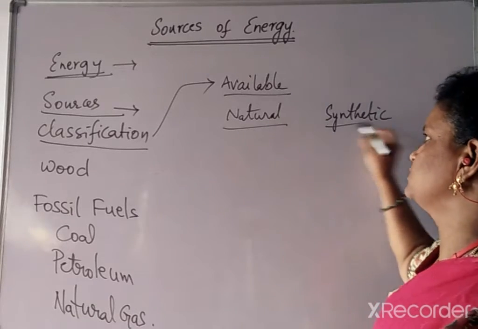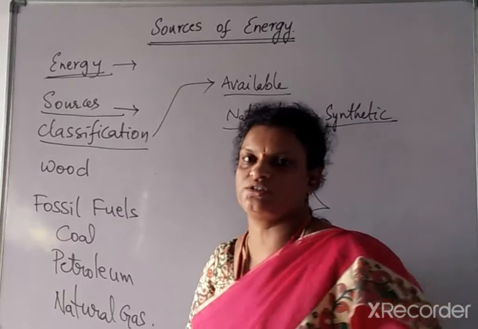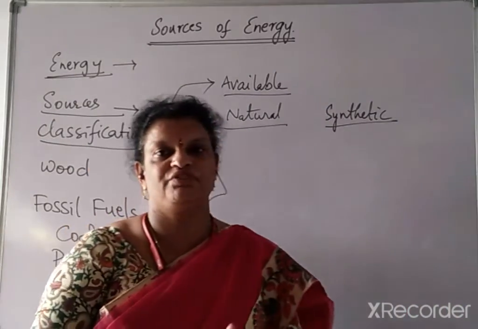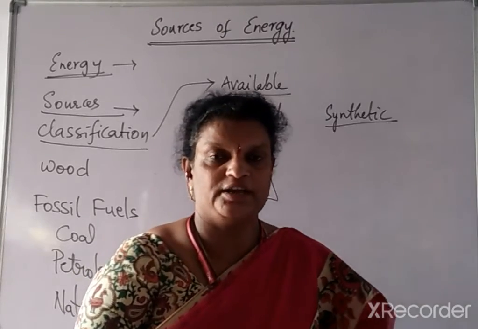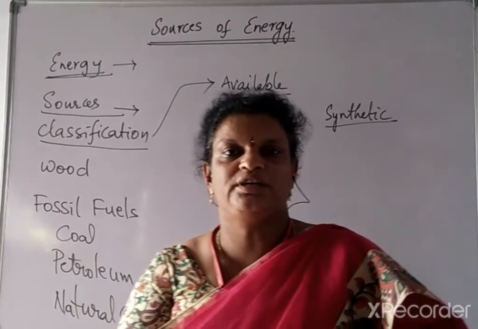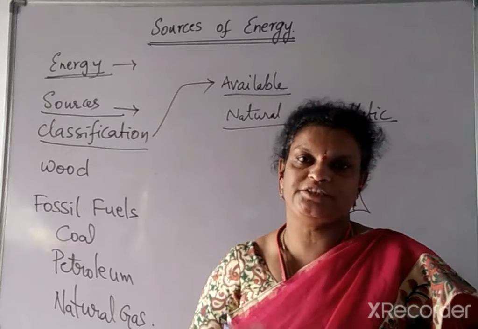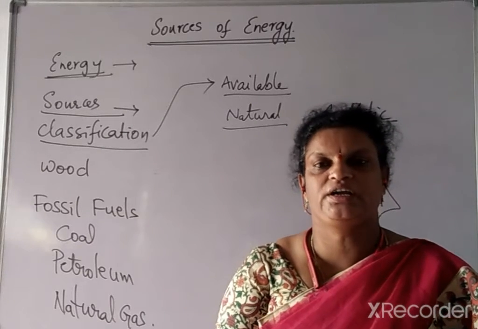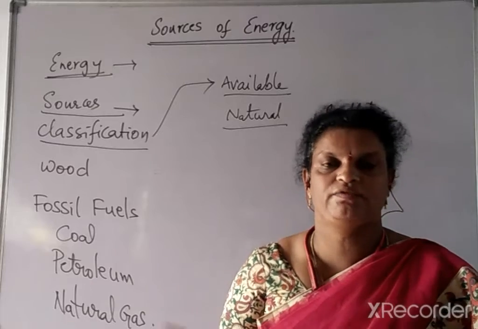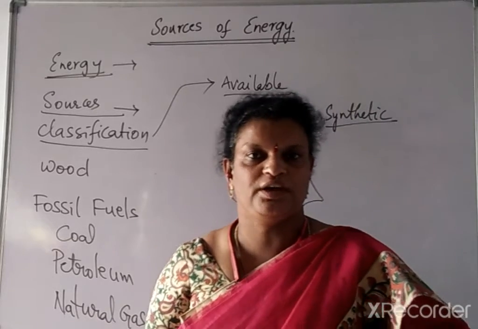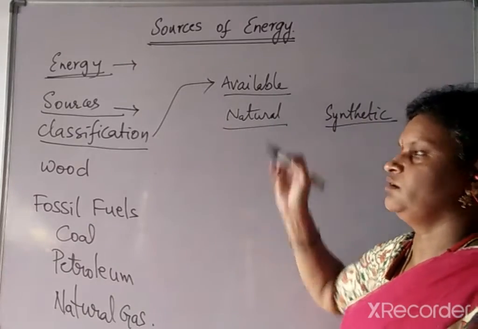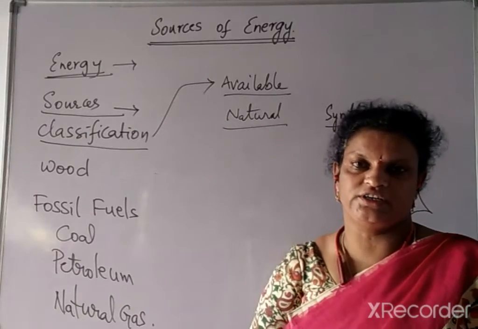Natural sources are solar energy, wind energy, tidal energy. These are all the different types of energies we are getting from nature. Hydro energy we get from water, tidal energy from the sea, wind energy from wind. Solar energy can also be considered under natural energy.